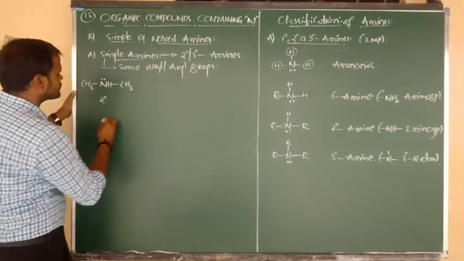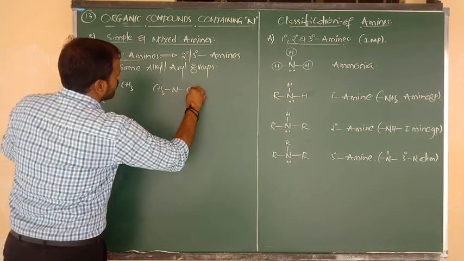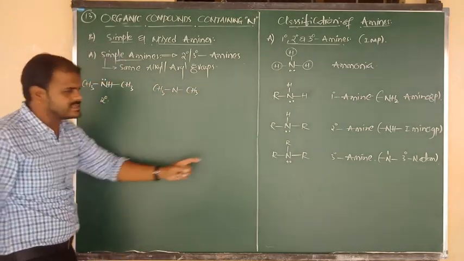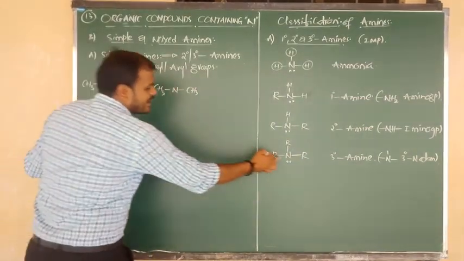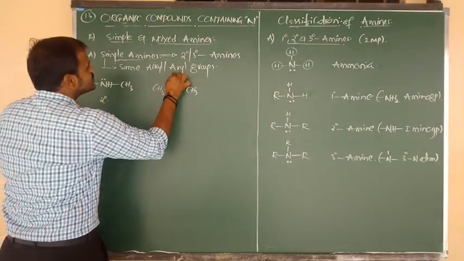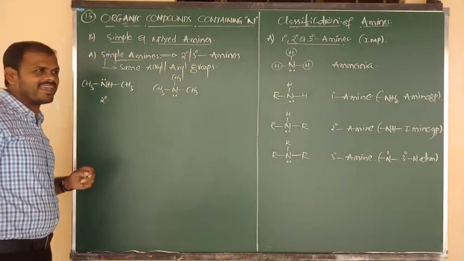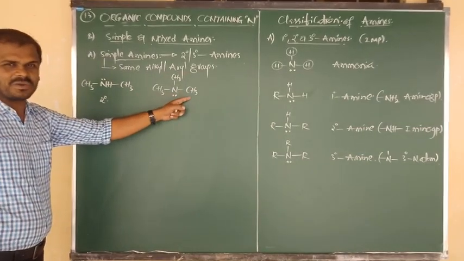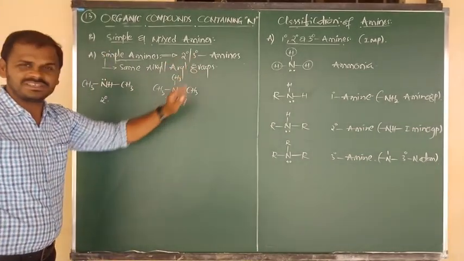Now I am going to consider tertiary amine. Suppose CH3 bonded to N, N bonded to CH3, and again nitrogen connected to CH3. Here also we have to write the same species, that is CH3. Which amine is this? Tertiary amine.